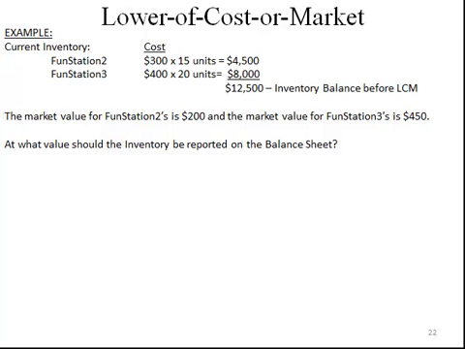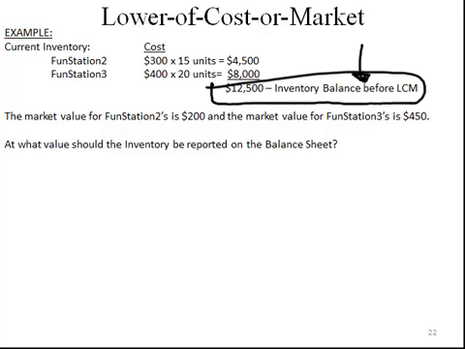Here's an example. Assume we acquired FundStation 2 at a cost of $300 and FundStation 3 at a cost of $400. In our inventory at the end of the period, using FIFO, LIFO, or weighted average, we have a balance of $12,500 before applying the lower of cost or market rule. If at the end of the period the market value for FundStation 2 is $200 and the market value for FundStation 3 is $450, at what value should we report our inventory on the balance sheet?